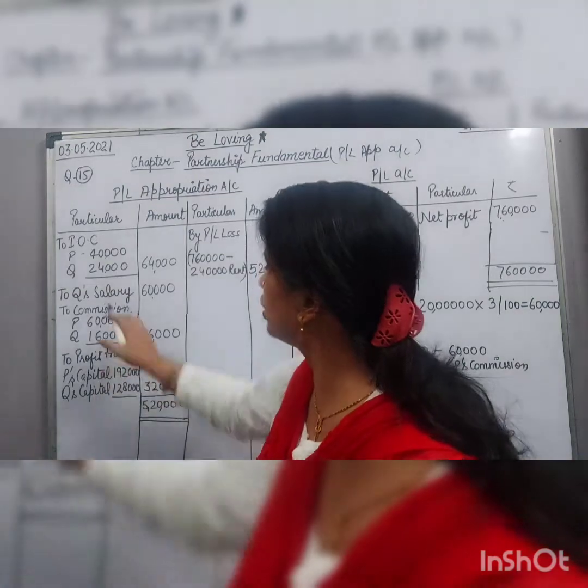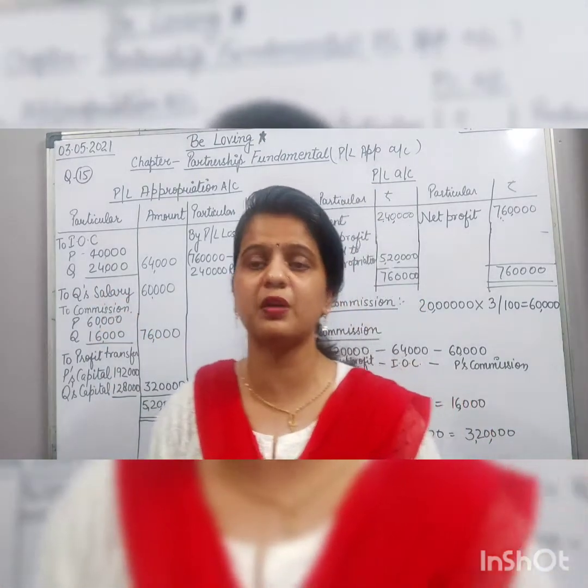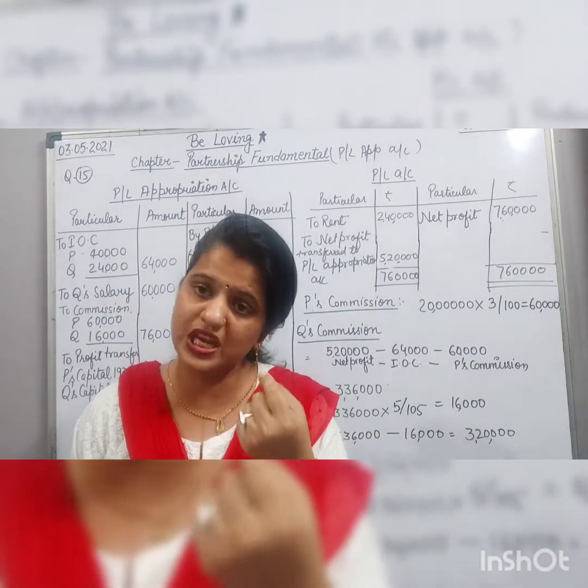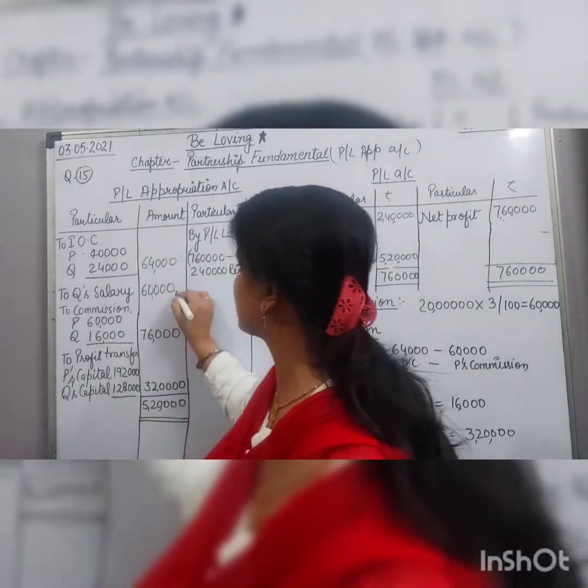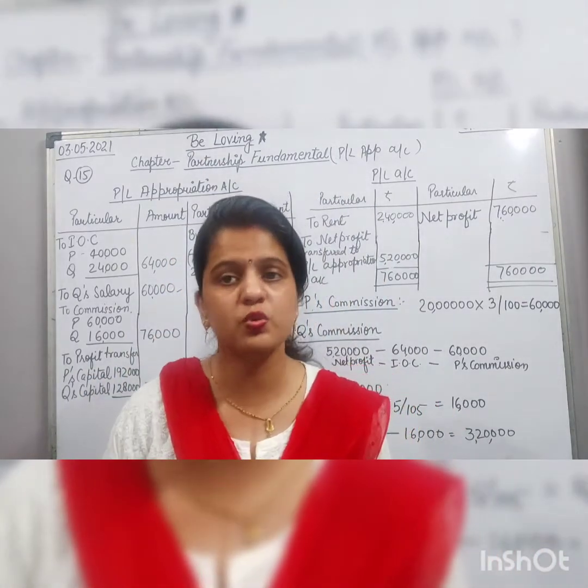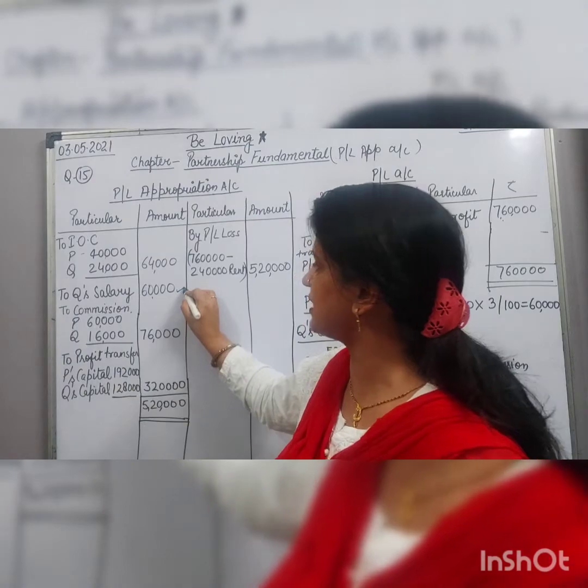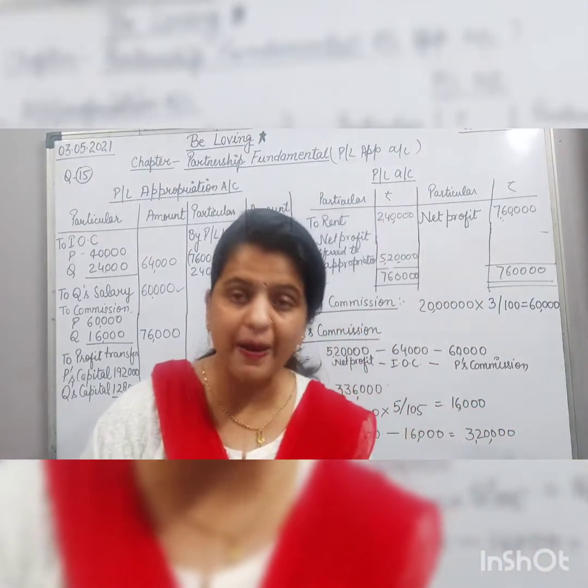Now the next point: Q will get a salary of 5,000 per month. For 12 months, 5,000 into 12 will be 60,000. Okay, now what about commission?